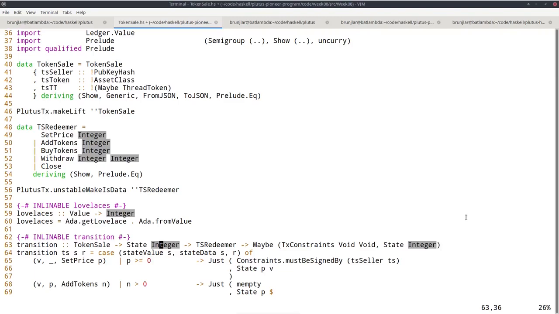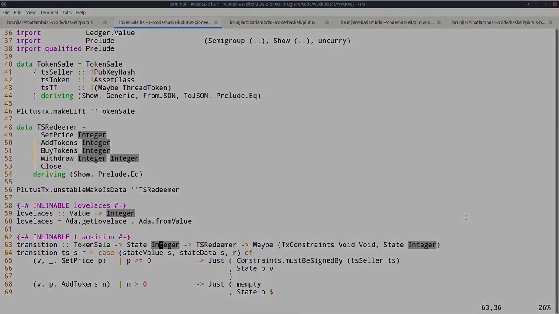And if you feel ambitious, you can also modify the trace and the model in order to accommodate for this additional operation. So for the model, you could add a new action close, and for the trace, for the emulator trace as well, as a last step, provide the close action.